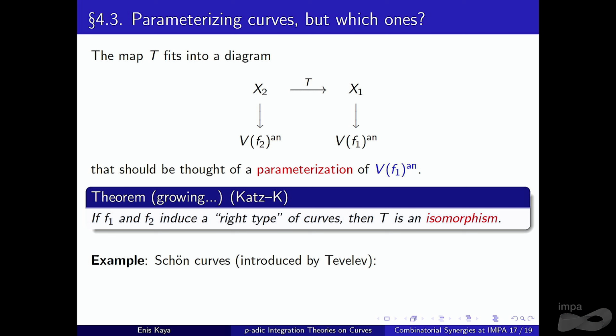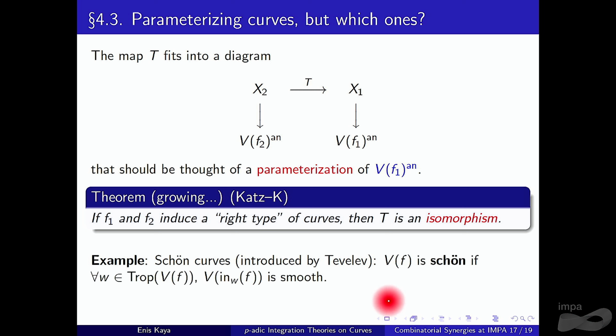So examples introduced by Tevelev. Today we have seen them in Kris's lectures. So these are nice enough. And maybe one equivalent definition is that this variety is schön if for every w inside the tropical curve, the corresponding initial degeneration cuts out a smooth hypersurface. This is one of the equivalent definitions. What is the problem with this? The problem is that this is too restrictive.